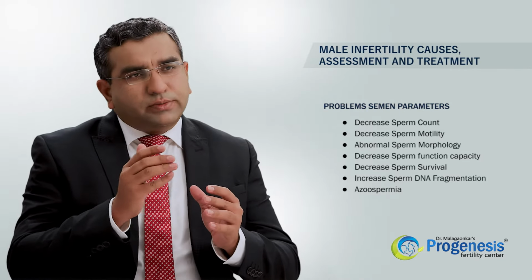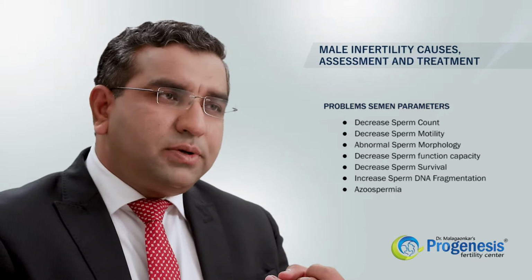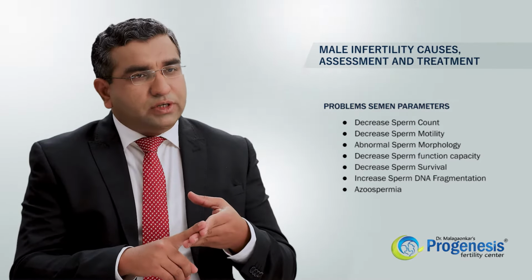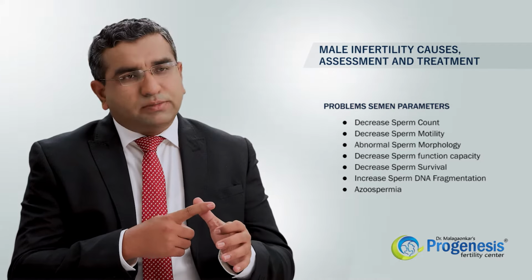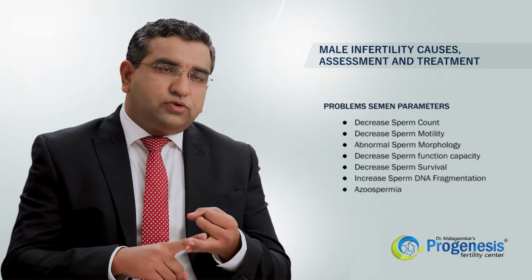And what are the problems behind this male infertility? What are the seminal parameters that lead to male infertility? Those are decrease in the sperm count, sperm motility, abnormal sperm morphology, decrease in the sperm functional capacity, decrease in the sperm survival, increase in the sperm DNA fragmentation, and azoospermia.